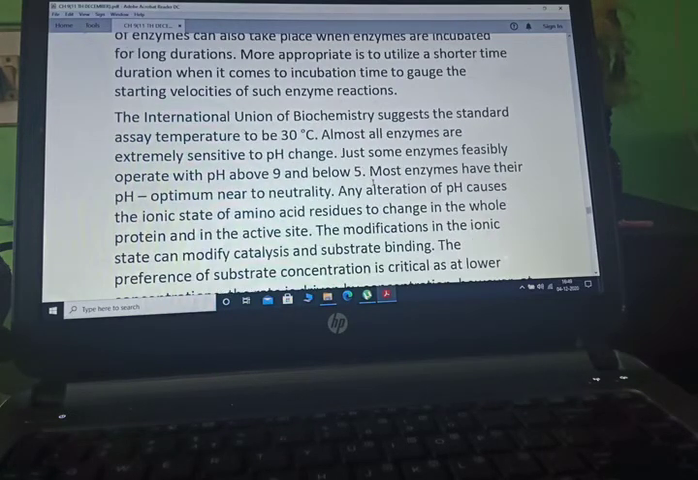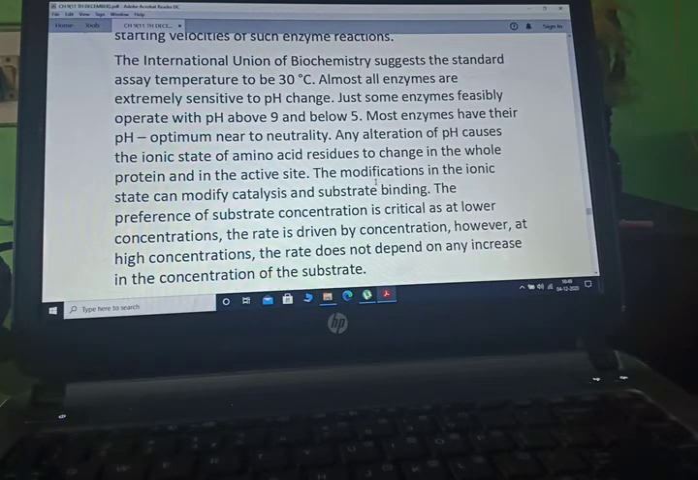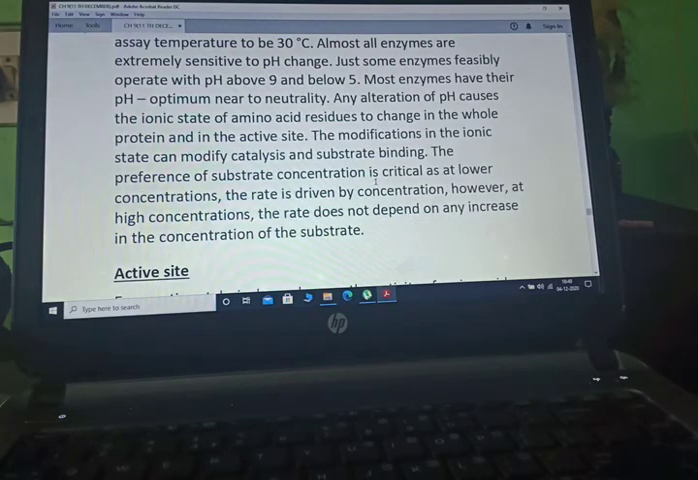of such enzymatic reactions. The International Union of Biochemistry suggested the standard assay temperature to be 30 degrees centigrade. Almost all enzymes are extremely sensitive at a pH range above 9 and below 5. Most enzymes have their pH optimum near neutrality. Any alteration of pH causes the ionic state of amino acid residues to change in the whole protein and in the active site. The modification in the ionic state can modify catalysis and substrate binding.